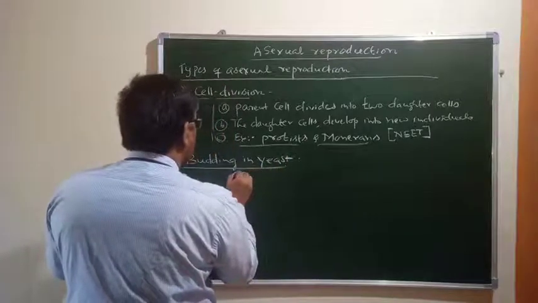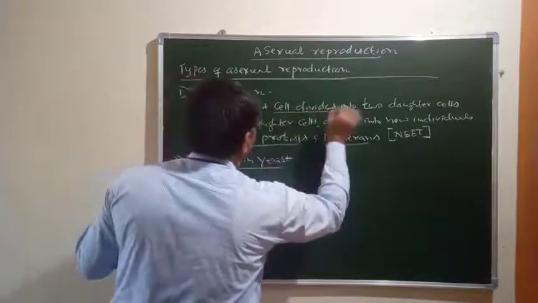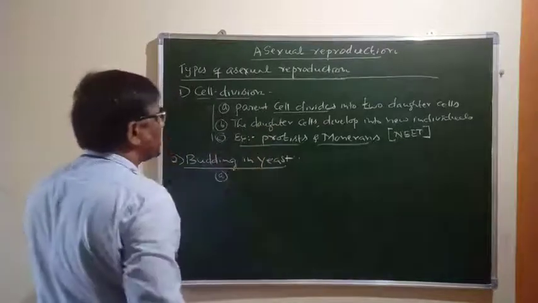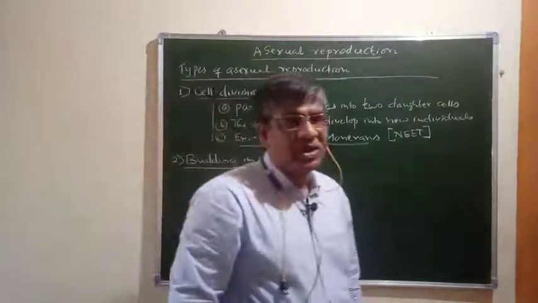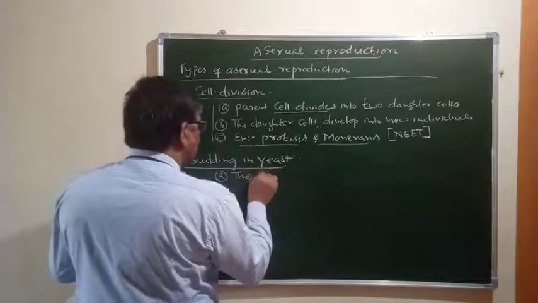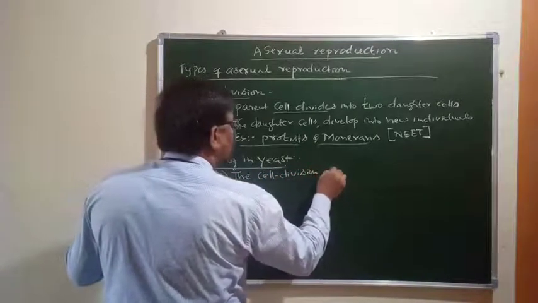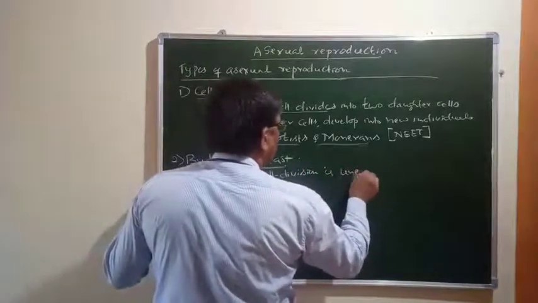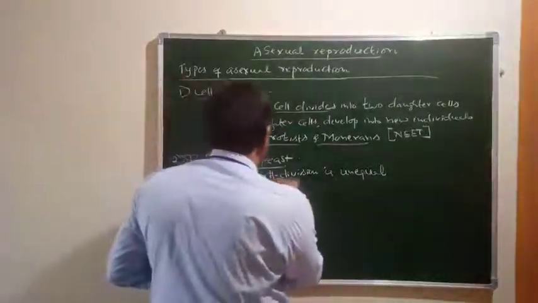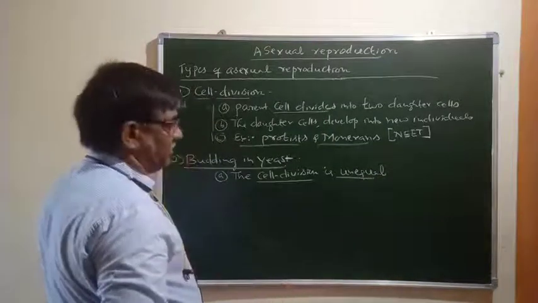Now look here, you should remember that cell division takes place. The parent cell divides into two daughter cells. Similarly here also the parent cell divides into two daughter cells, but the cell division is unequal here. This is the very, very important difference between this cell division and that cell division.